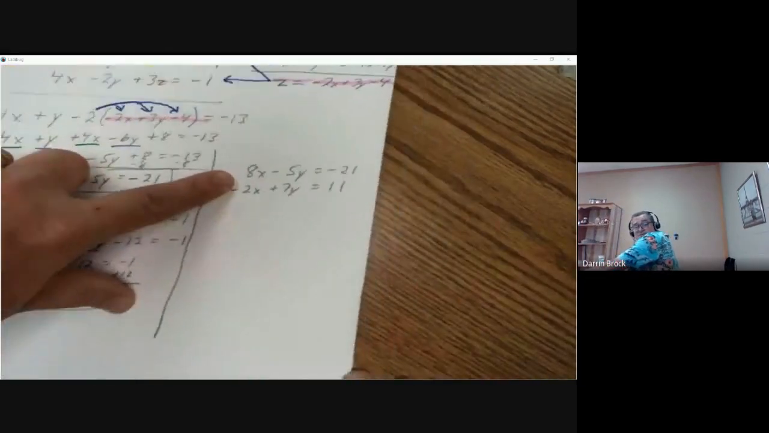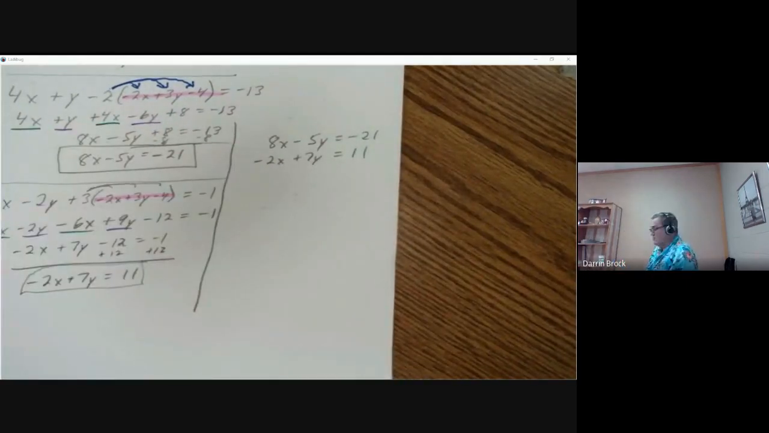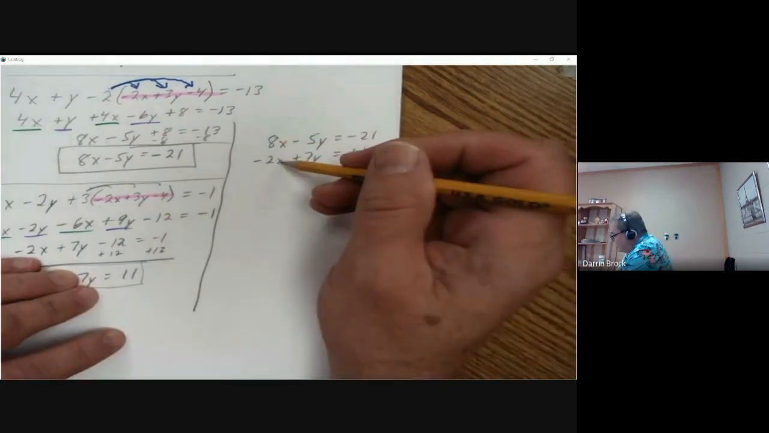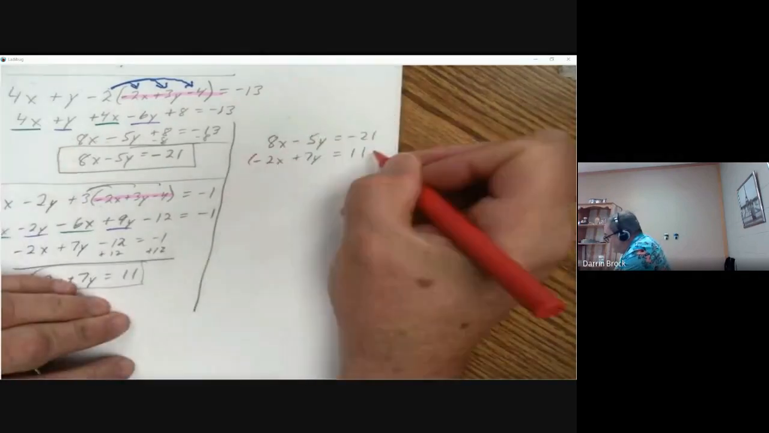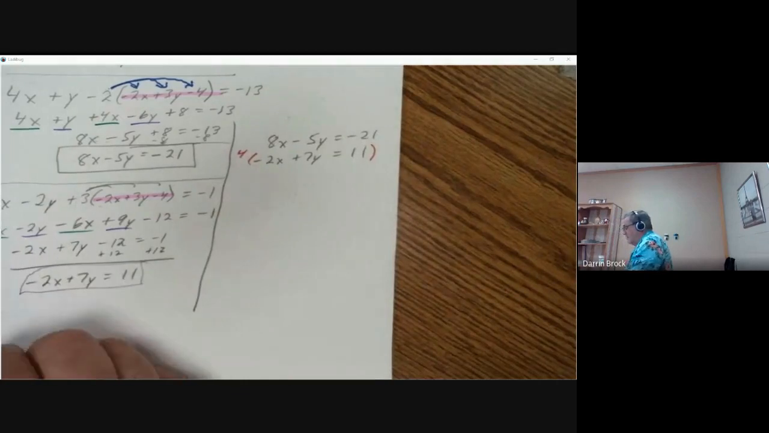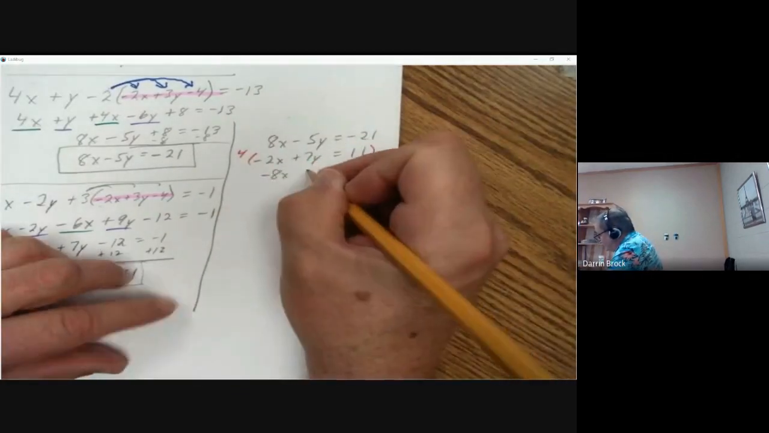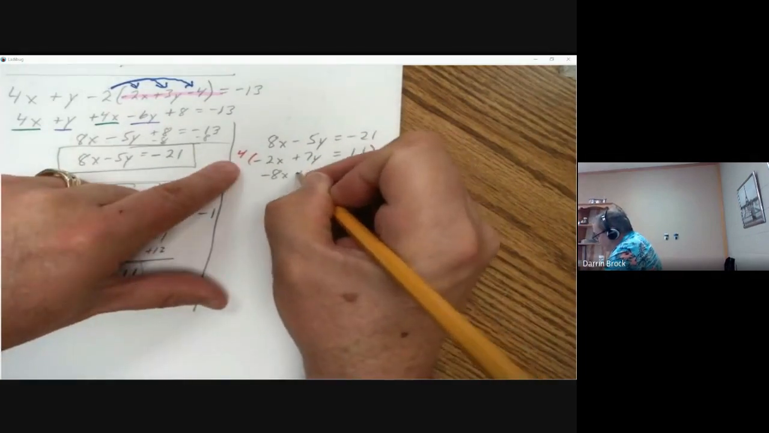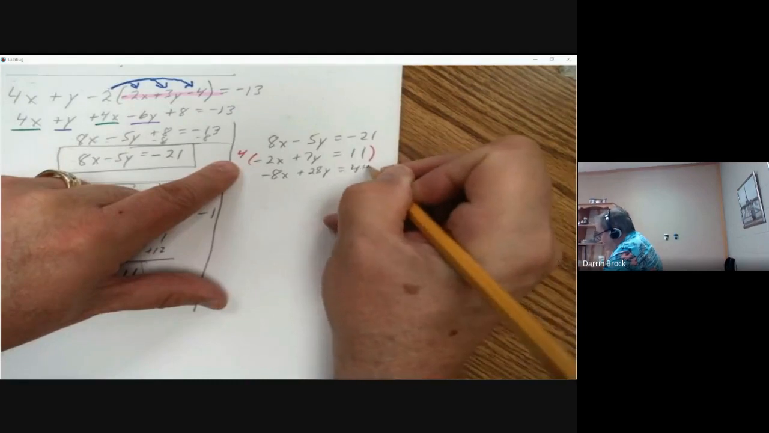Again, we have choices. We can do elimination if we like, or we can do substitution. Either way. I see an 8x and a -2x, so that really makes me want to use elimination. If I just multiply this by 4, it will disappear. So 4 times that is -8x. 4 times 7y is 28y. And 4 times 11 is 44.